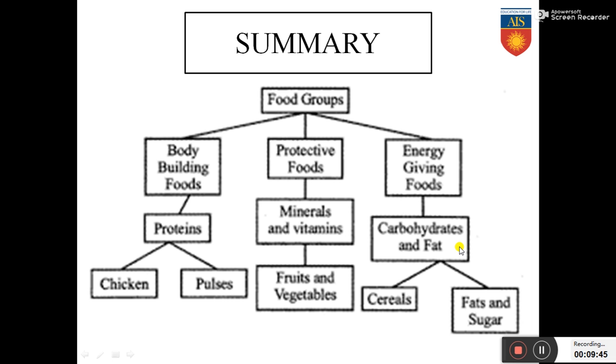This is a summary of the entire chapter. What have we learned? We have learned about the various types of food: energy giving foods, which are carbohydrates and fats, bodybuilding foods, which are proteins, and protective foods, which are minerals and vitamins. So carbohydrates and fats provide us with energy. Proteins help us in building our body, tissues and cells. And minerals and vitamins do not give energy, but they give protection against various diseases.